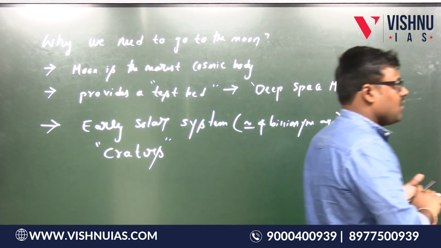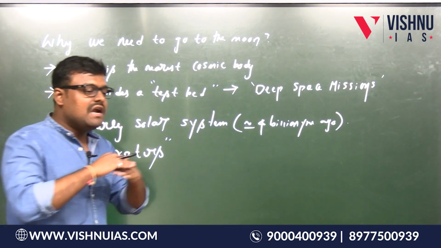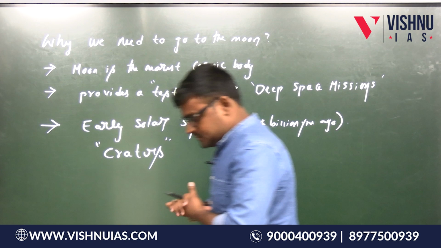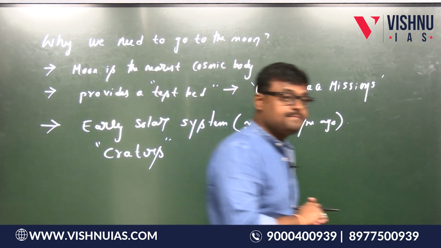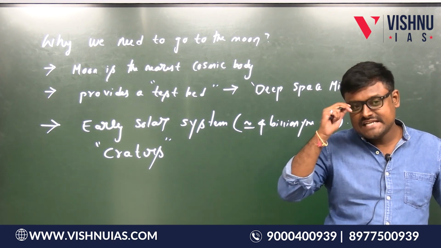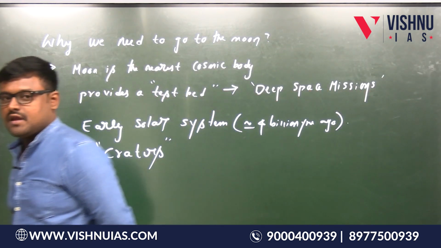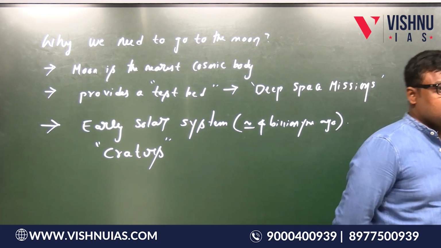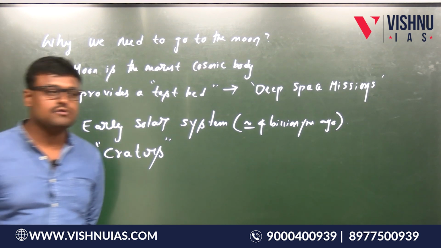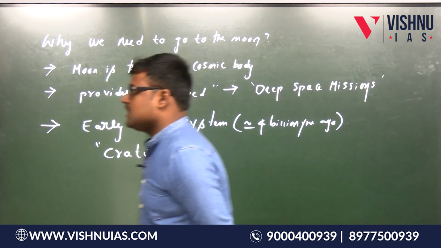Wind and water on earth leveled those craters, but on the moon, which has a negligible atmosphere and negligible wind, the craters are still present almost in their original form.